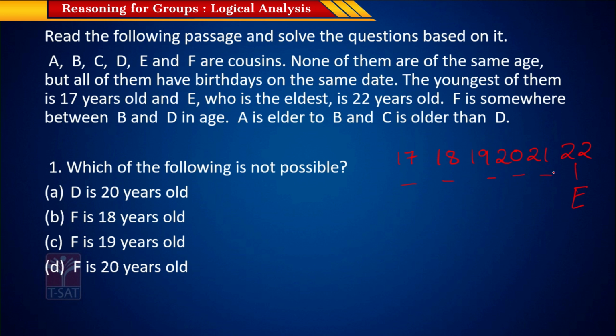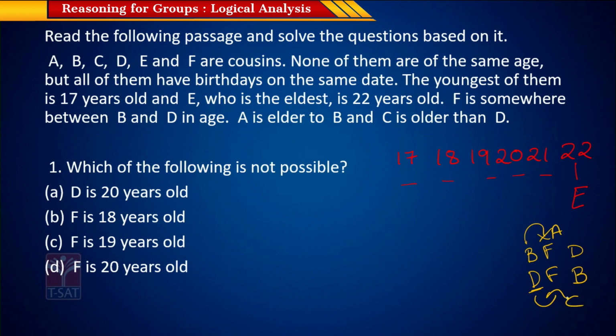We have some other information given. We are given that F is somewhere between B and D in age. It is not given whether B is older than D or B is younger than D, so it can be either way. And we know that F has to be between B and D. And A is elder to B. So wherever B is, A will always be to the right, which means its age is greater. And C is elder to D. So wherever D is, C will always be on the right.